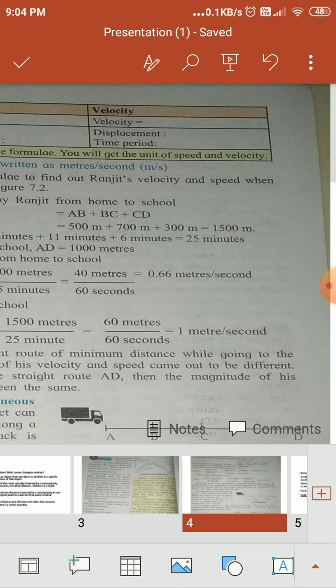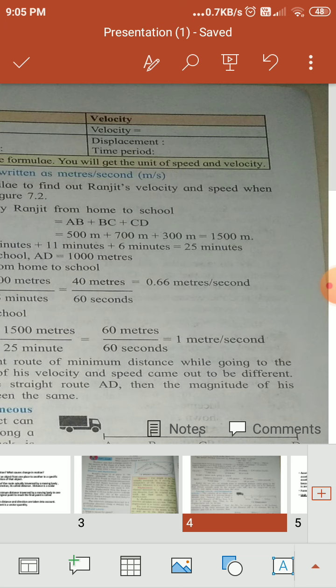Ranjit's speed while going to school: speed is equal to distance traversed upon total time taken. The distance we calculated is 1500 meters, total time 25 minutes. When we take the ratio, the answer is 1 meter per second. Now, Ranjit did not take the straight route of minimum distance while going to school. Therefore, the magnitudes of his velocity and speed came out different. Had Ranjit gone by the straight route AD, the magnitudes of his velocity and speed would have been the same.